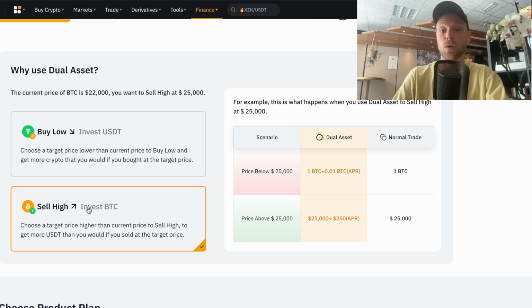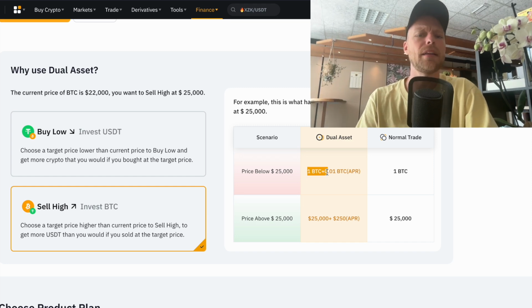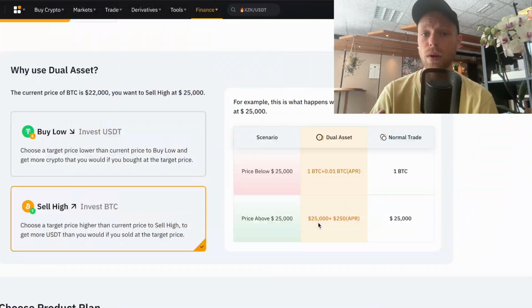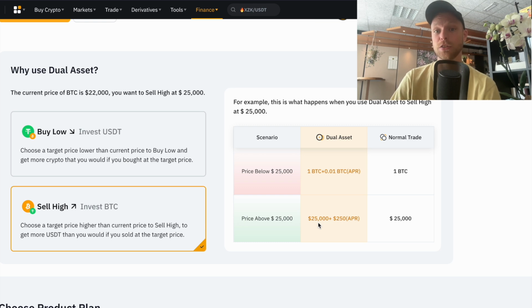If you invest with Bitcoin, let's say the price of Bitcoin is 25,000 US dollars, you'll invest with 1 Bitcoin. Well, at the expiration date, which again can be 8 hours, 1 day, 3 days, or 5 days, if the price is below 25,000 US dollars, you will get paid out in crypto. So you will basically get 1.01 Bitcoin, depending on the APR, of course, of that specific option that you are trading. And when the price is above 25,000 US dollars at the expiration date, you will get paid out in US dollars. So you still make a profit.